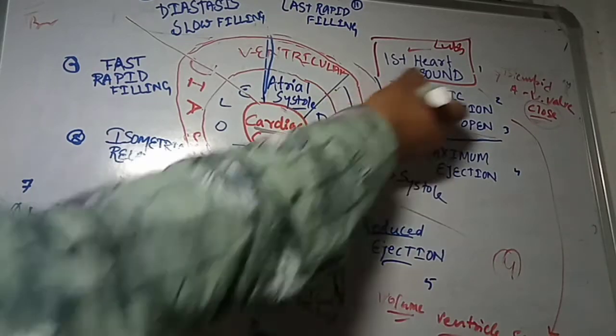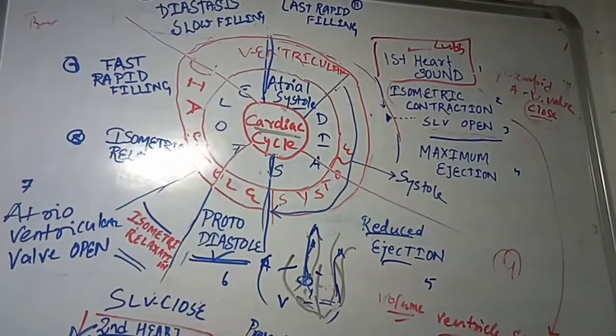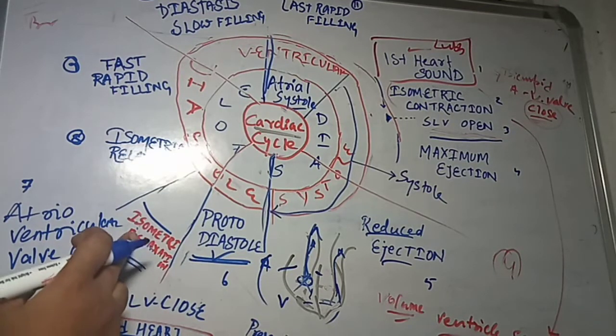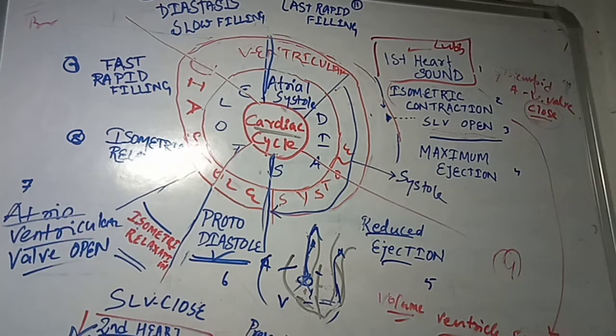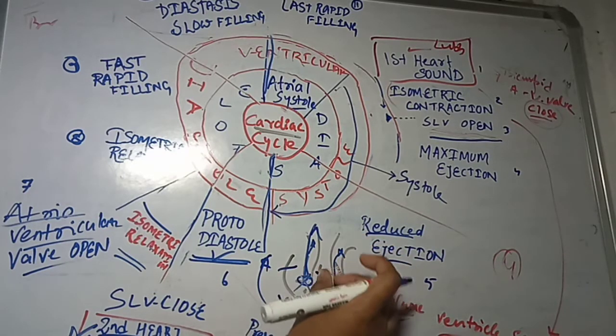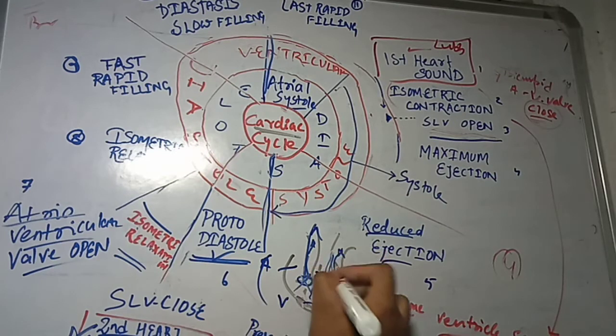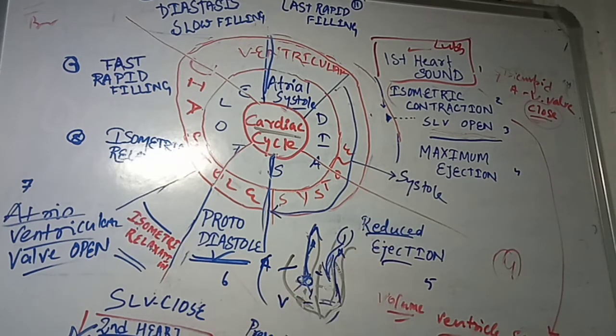You can see these things are present here. After isometric relaxation occurs, the atrioventricular valve opens, because the pressure in the ventricle is less. Blood from the lungs fills the atrium.